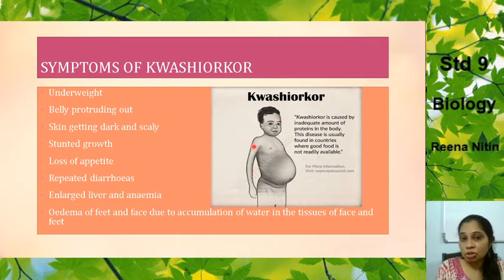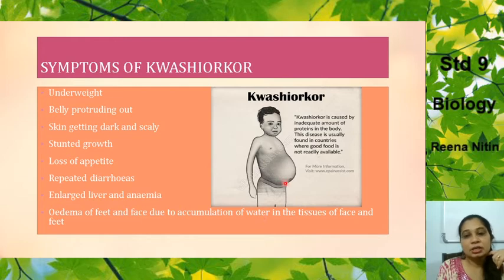There's a loss of appetite. The child doesn't feel hungry. Repeated diarrheas, loose motions and vomiting, and enlarged liver and anemia. Anemia is deficiency of iron in the body. Edema of the feet and the face due to accumulation of water. Edema is like swelling. Swelling can happen either on the feet or on the face, due to accumulation of water in the tissues of the feet and the face.